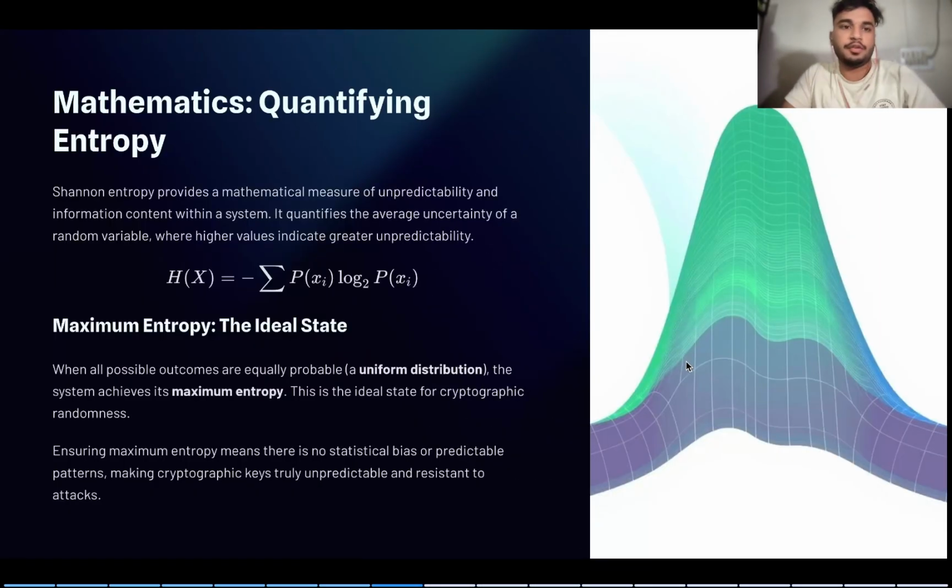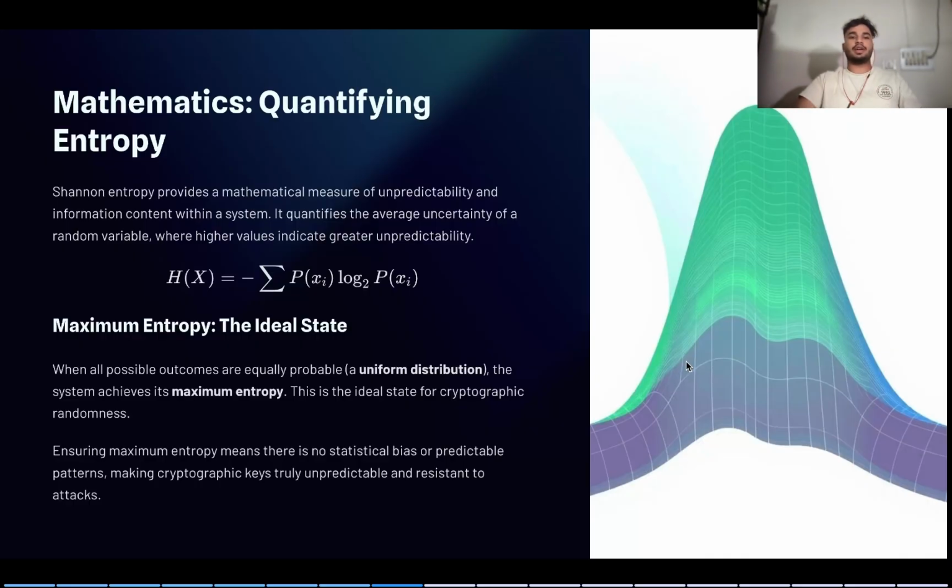Let us look into quantifying entropy. We usually use an entropy function called Shannon entropy to quantify these entropies. This function gives us an equation: minus summation of p(x_i) log base 2 p(x_i). What does maximum entropy give? Maximum entropy gives us a uniform distribution, which tells us that the higher the entropy value, the higher the randomness. Also, this gives us no bias or predictable patterns, which may help us in generating different kinds of secure keys.